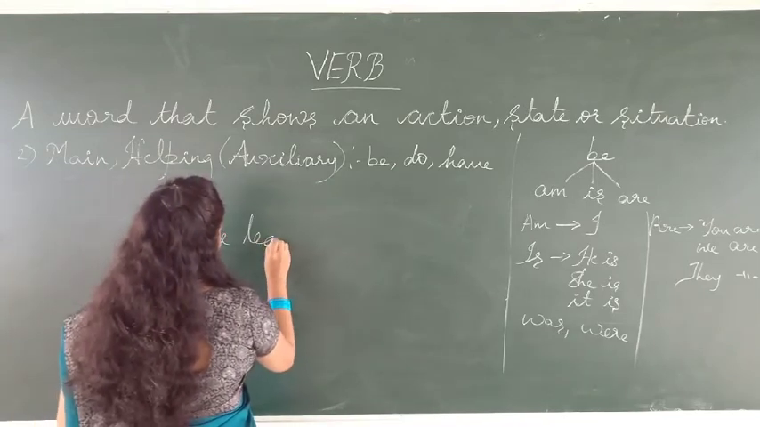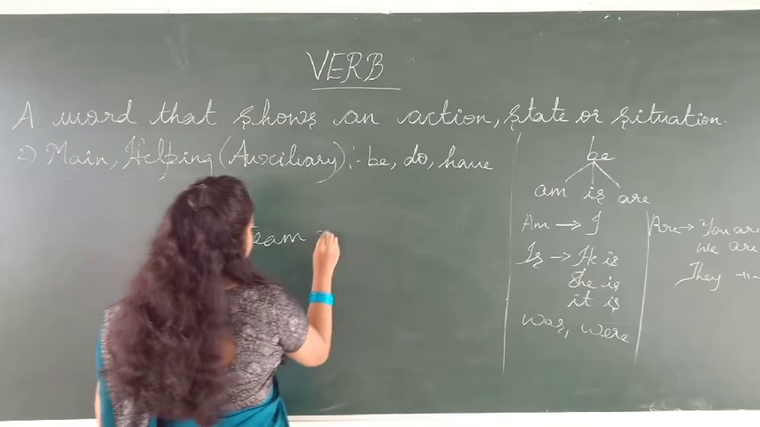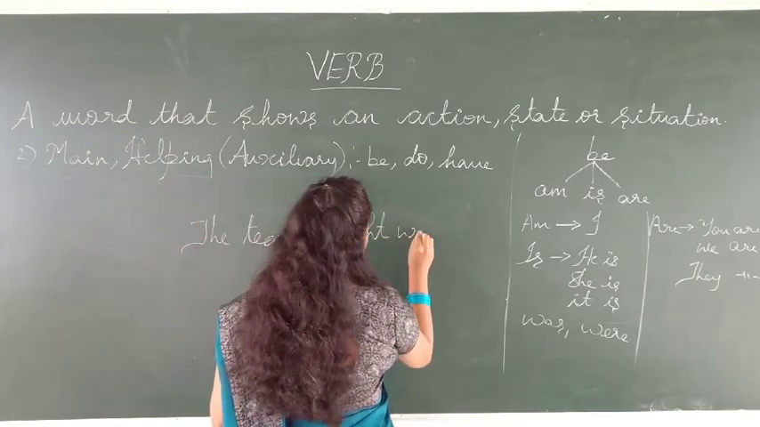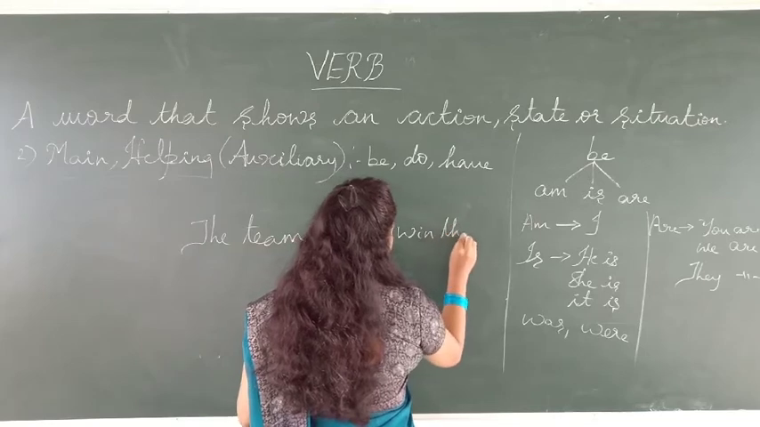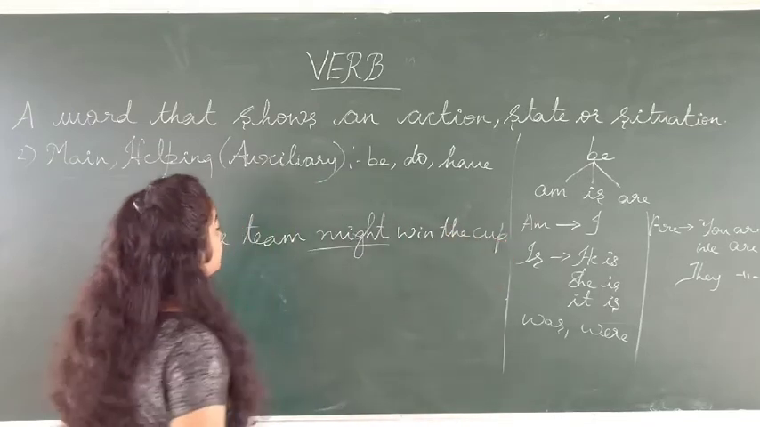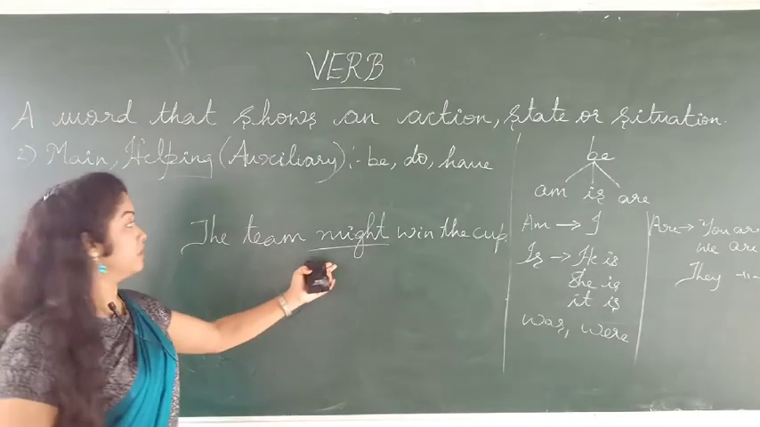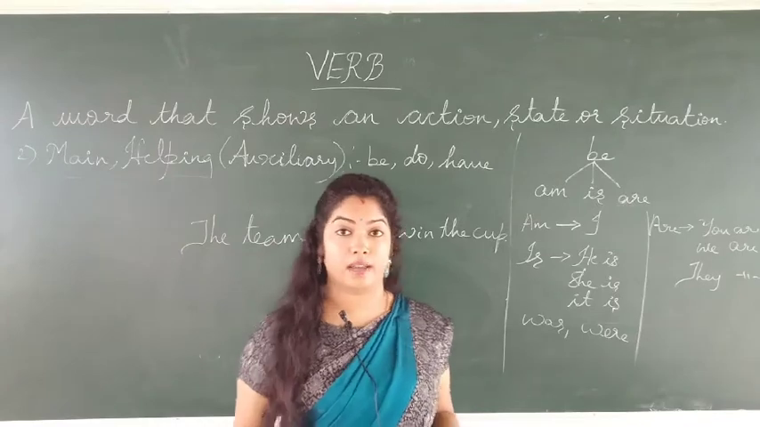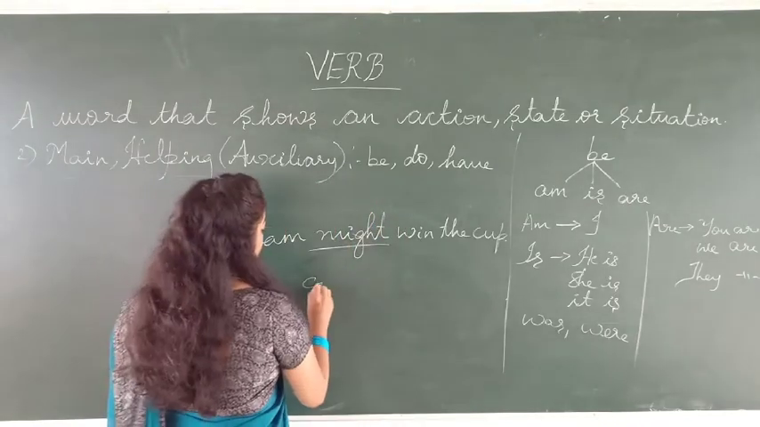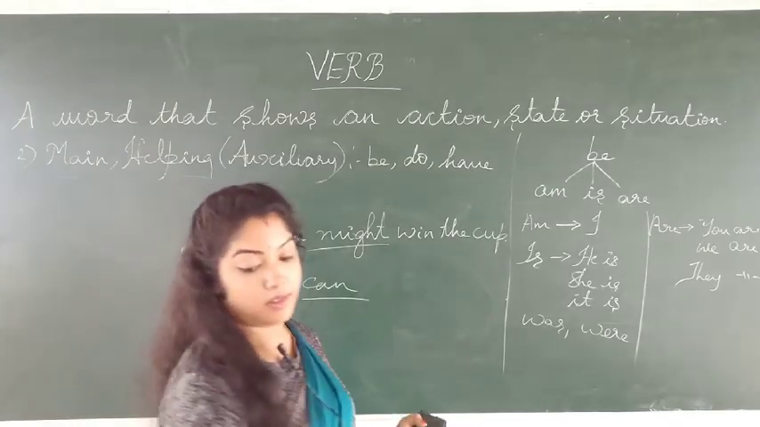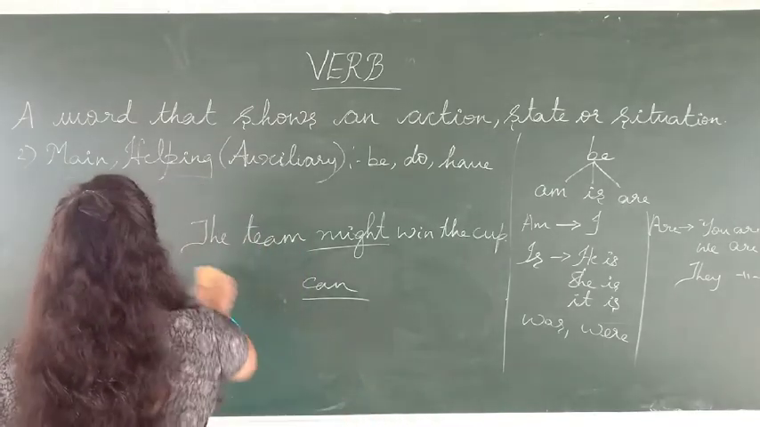The team might win the cup. So here might is considered a modal. Like that only, my sister can play the guitar. So here can is also considered a modal. Okay, so this is the example for main verb and helping verb.